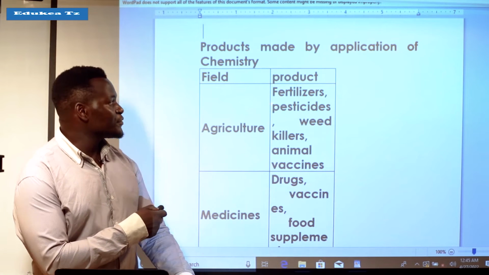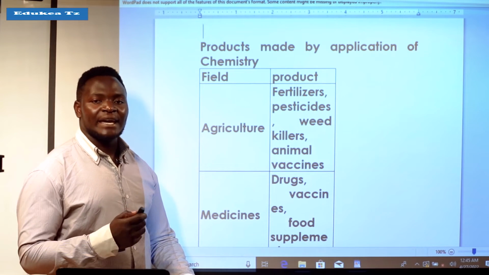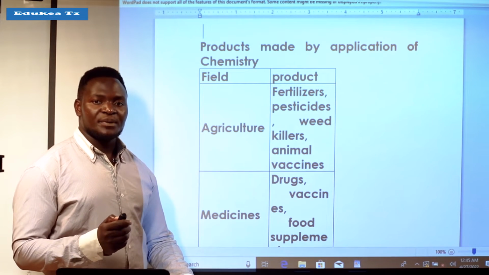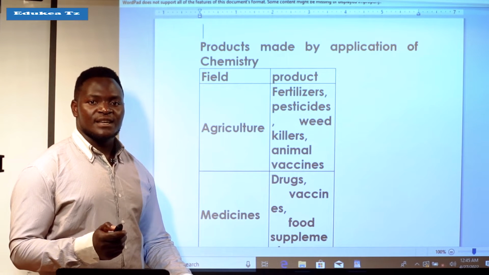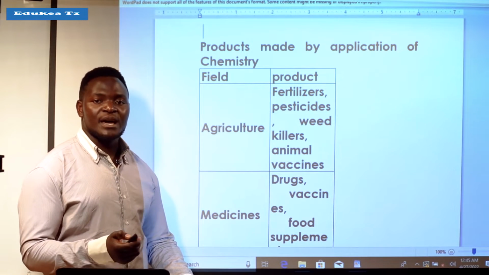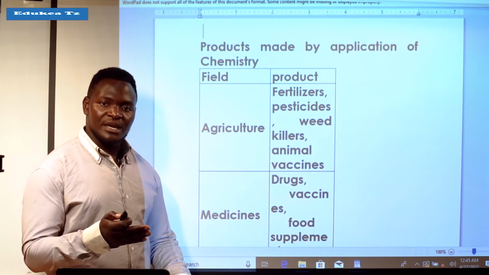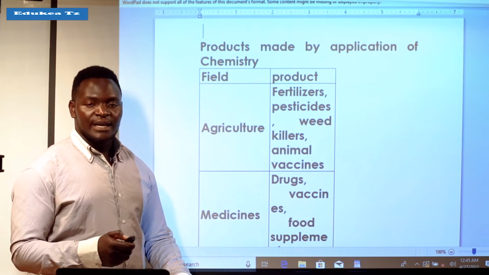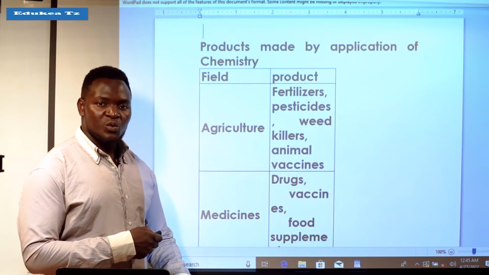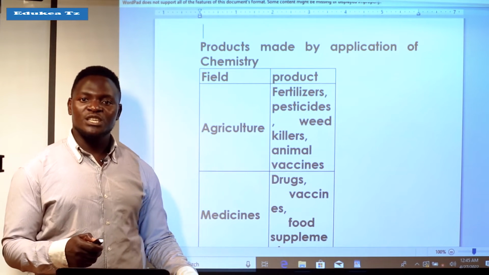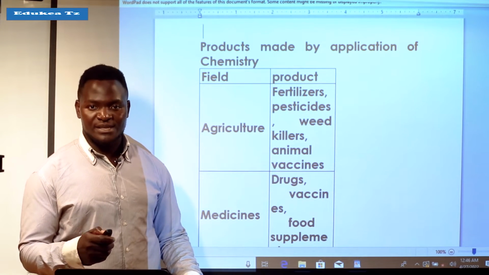Let us take an example of a fertilizer like NPK. NPK is the fertilizer used to speed up the growth of plants like maize or potatoes. In NPK, we have the composition of various elements.